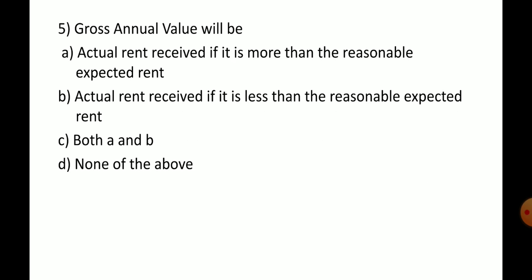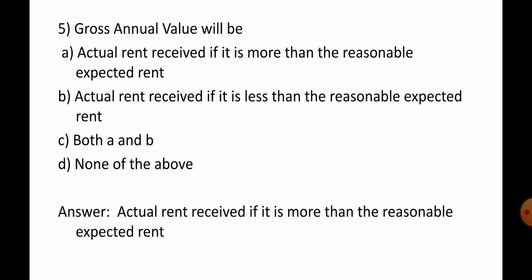Gross annual value will be: actual rent received if it is more than the reasonable expected rent, or actual rent received if it is less than the reasonable expected rent. So we consider the highest value. The answer is actual rent received if it is more than the reasonable expected rent.